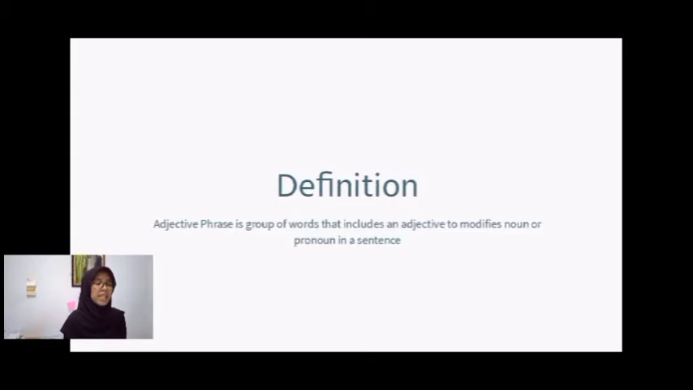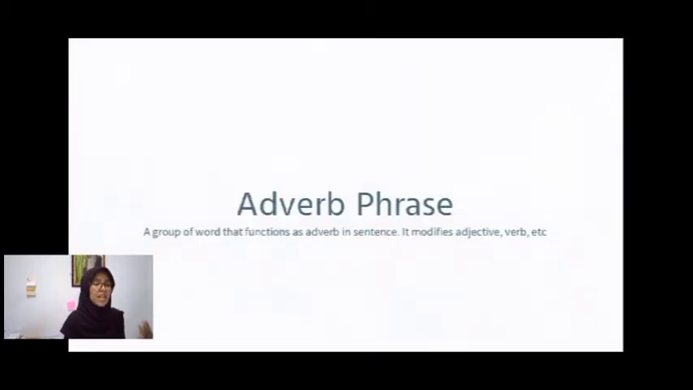Meanwhile, adverb phrase is a group of words that function as an adverb in a sentence, so it is used to modify an adjective, verb, noun, and so on. For example, the words very small. Very is the adverb and it modifies the adjective small. Let's take a look at examples.